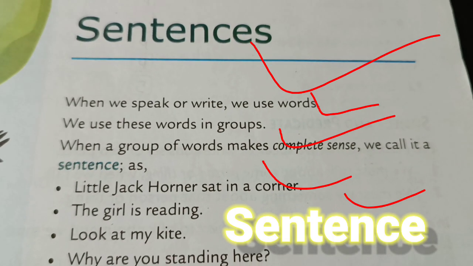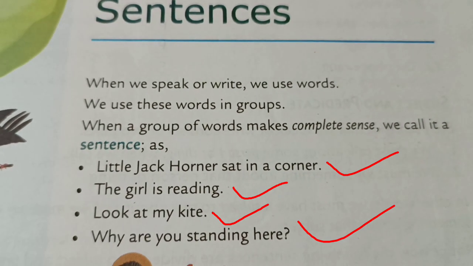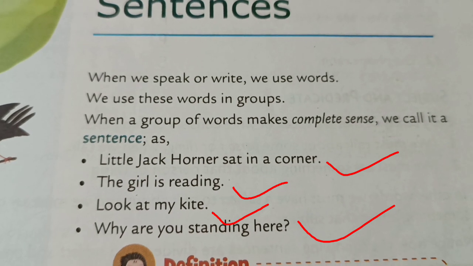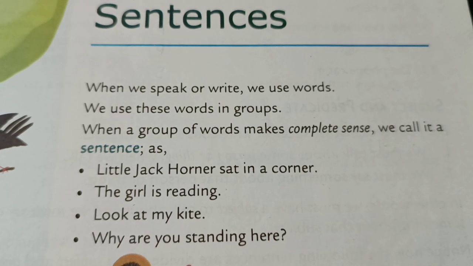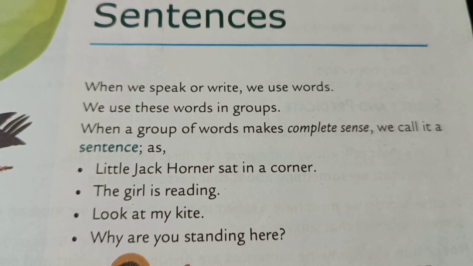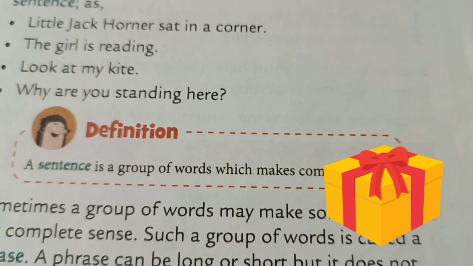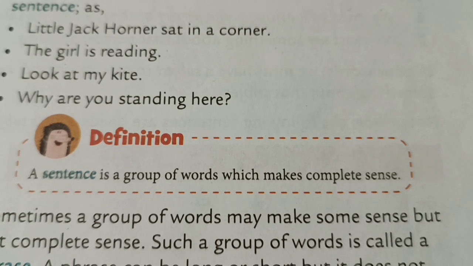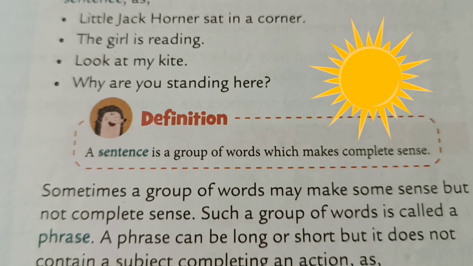As little Jack Horner sat in a corner. The girl is reading. Look at my kite. Why are you standing here? These are sentences because they have complete sense. Now, a sentence is a group of words which makes complete sense.